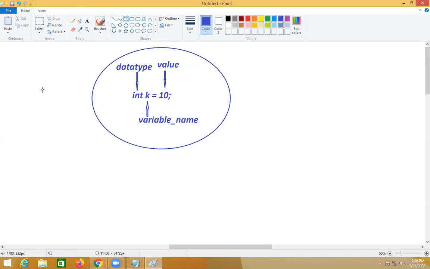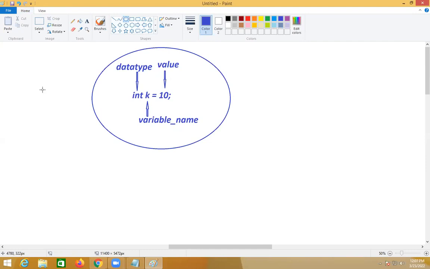The execution engine, or the execution control, will see the RHS first. Of course, the total line will be checked first; syntactically, the compiler will check it and come out. Now the execution engine will see the 10. A numeric value without a decimal point comes under the integer family.